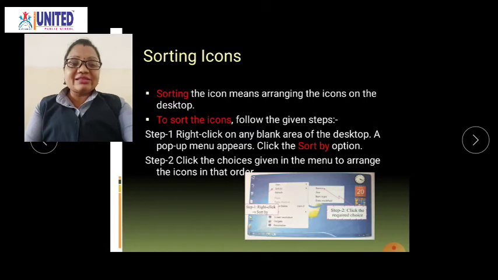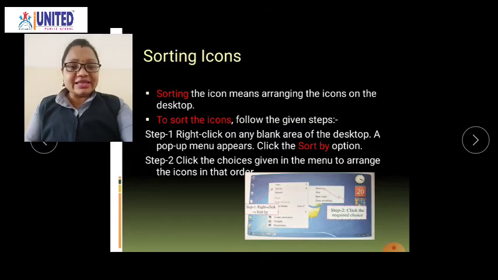Okay, by right-clicking, you can see in that picture a pop-up menu appears. What do we mean by a pop-up menu? A pop-up menu is nothing but a rectangular box in which different kinds of commands are given.